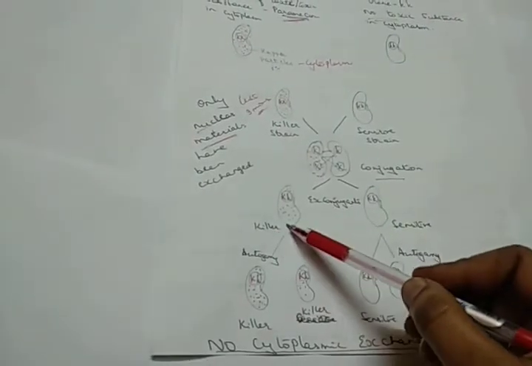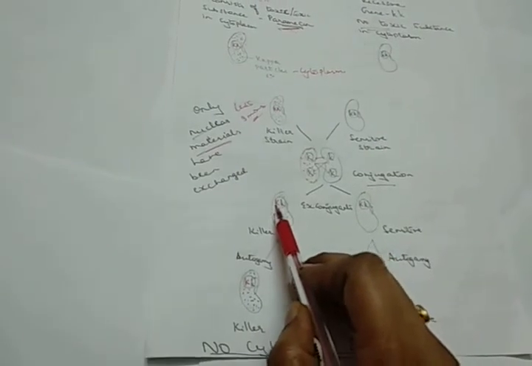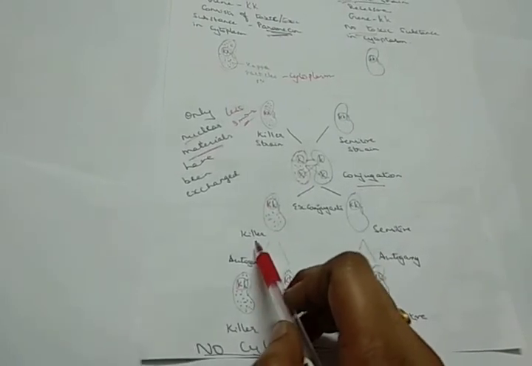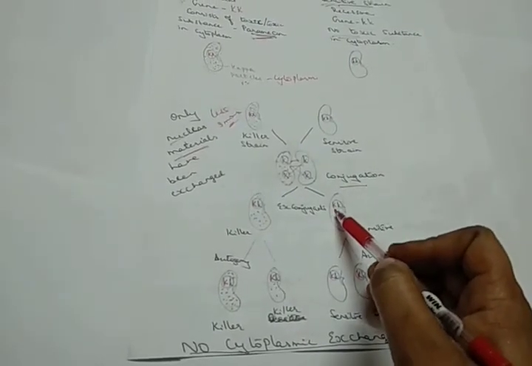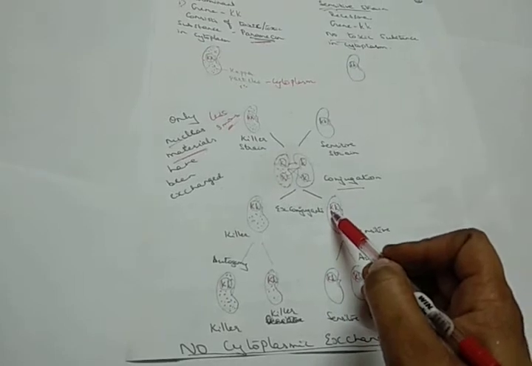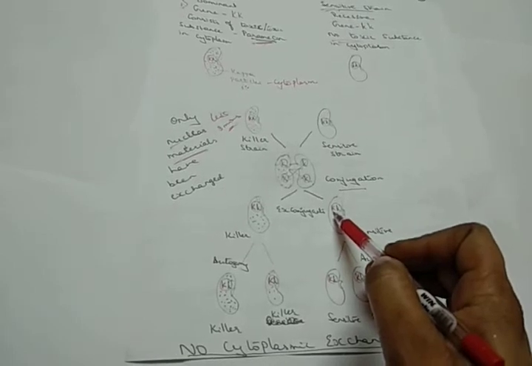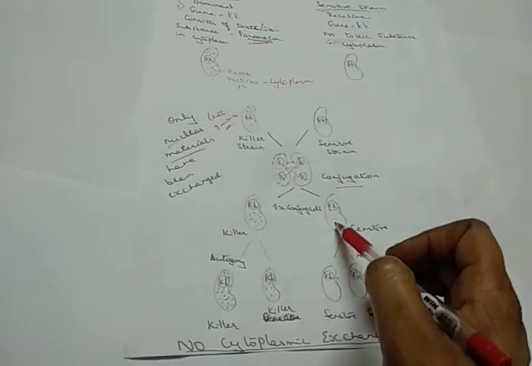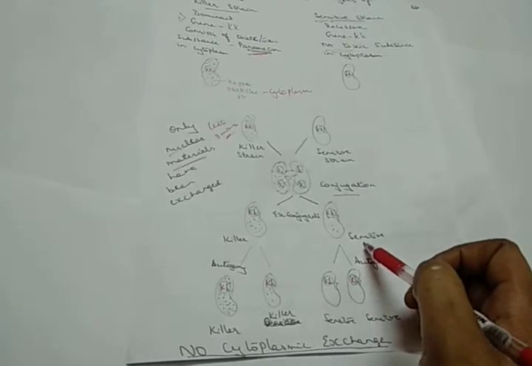In the ex-conjugates, now you can observe they have the presence of the capital K and a small k, that is a dominant gene and a recessive gene, and also the presence of the kappa particles. So it is called the killer strain. In the other one, since it is less than 3 minutes, there is an exchange of only the nuclear substances, where the capital K and the small k are present, and there are no kappa particles in the cytoplasm. So it is called the sensitive strain.